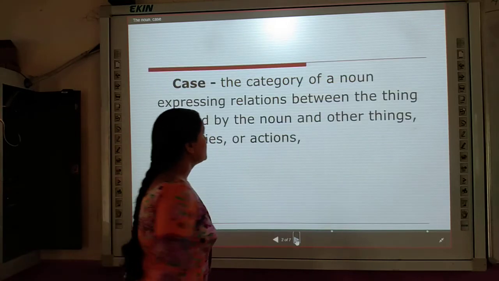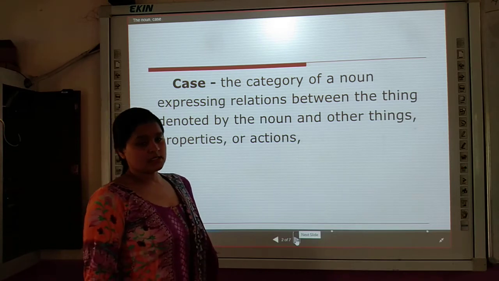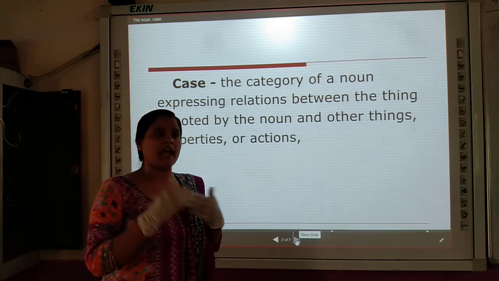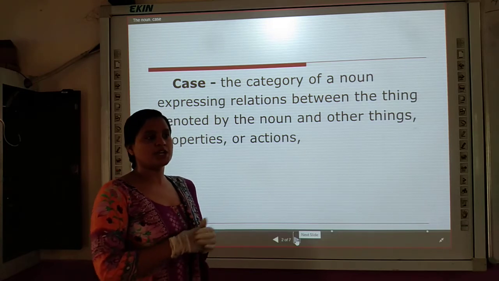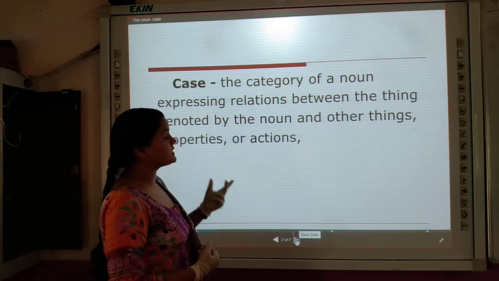What are cases? In every language the words are used in different cases. That's why it is named as case.